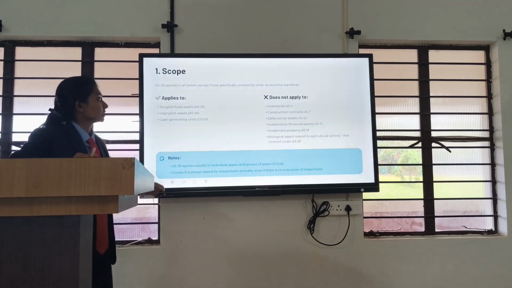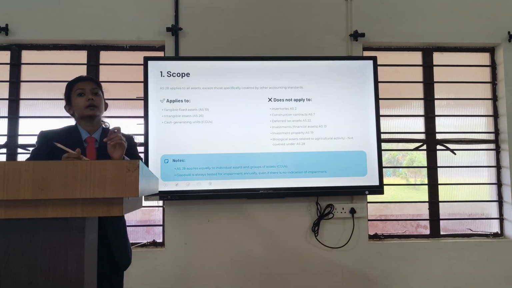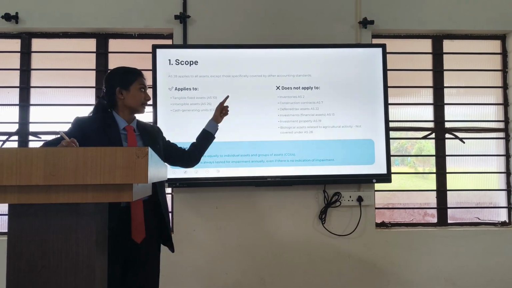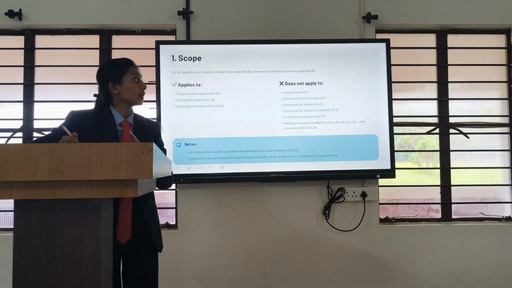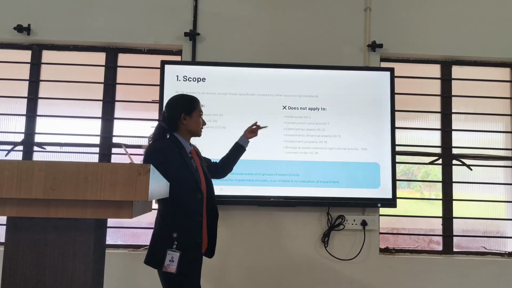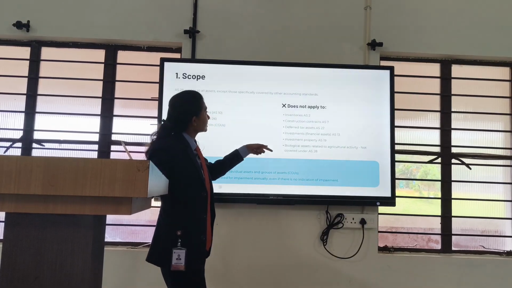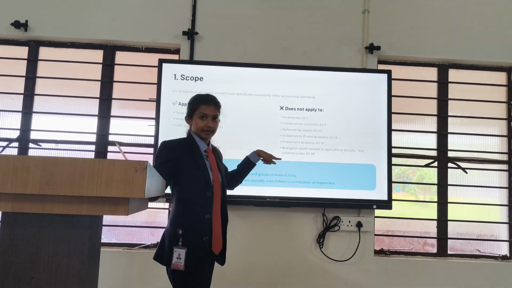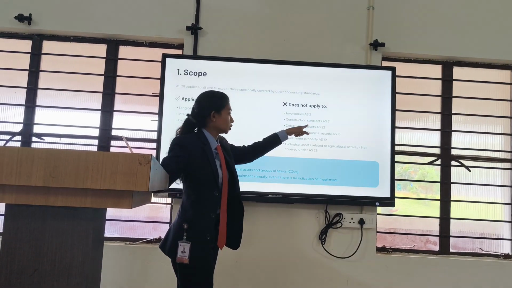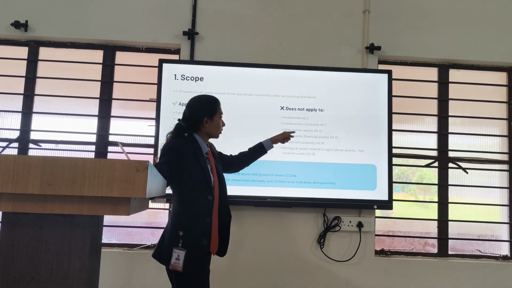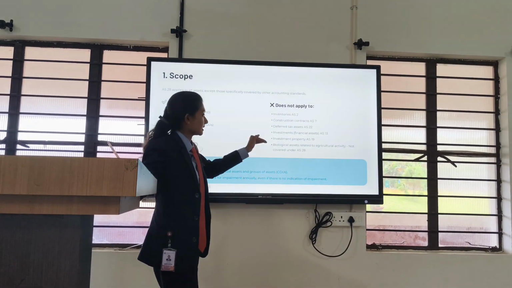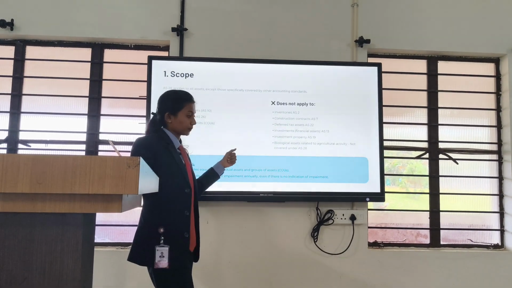So now we are going to discuss the scope of impairment of asset. Impairment of asset is generally applicable to all the assets except certain cases. It applies to tangible fixed assets, intangible assets, and cash generating units. Other assets come under other accounting standards. For inventories there is another accounting standard, that is Accounting Standard 2, and for construction contracts, Accounting Standard 7. That is the reason why these assets do not come under impairment of asset.